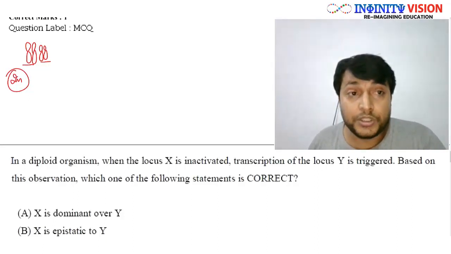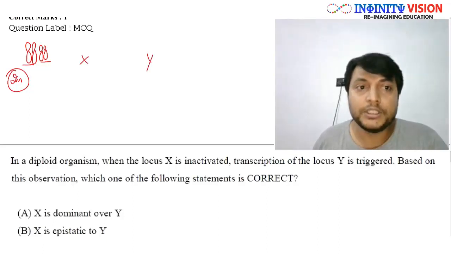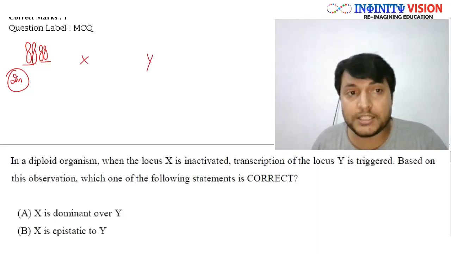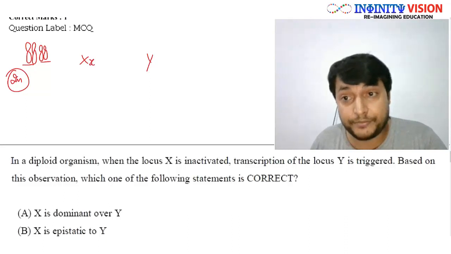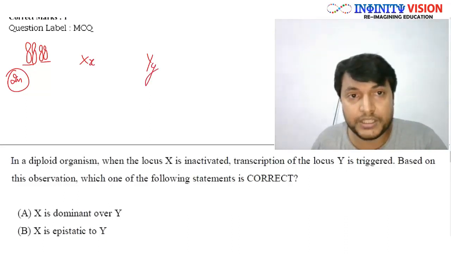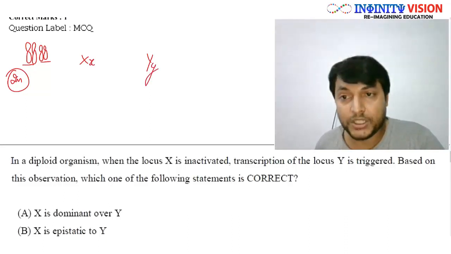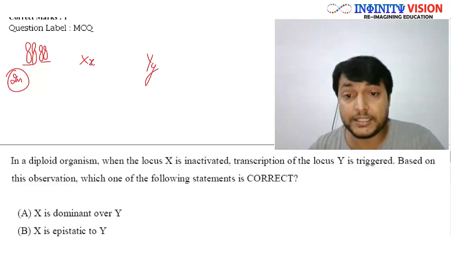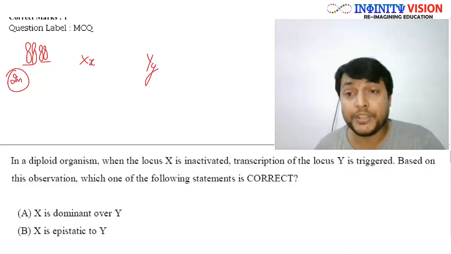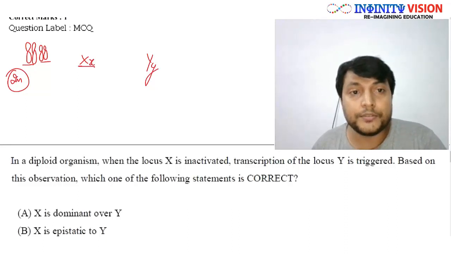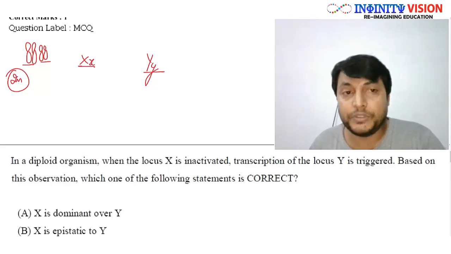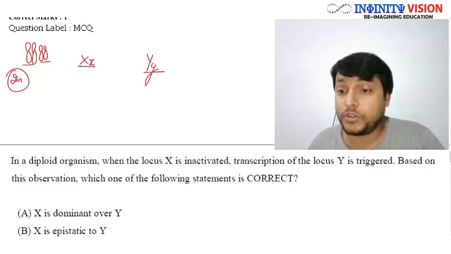Well, so here we are obviously dealing with the 2 genes. One gene is X, the other gene is Y. Now, this X gene may have 2 alleles, that is capital X and small x. At the same time, this gene also may have 2 alleles, that is capital Y and small y. So we are going to deal with the 4 alleles, and we have to see how the phenotype is affected when these 2 genes are present in different combination.